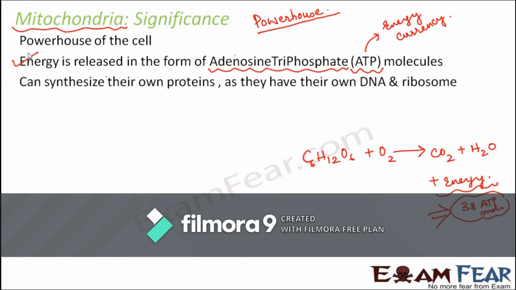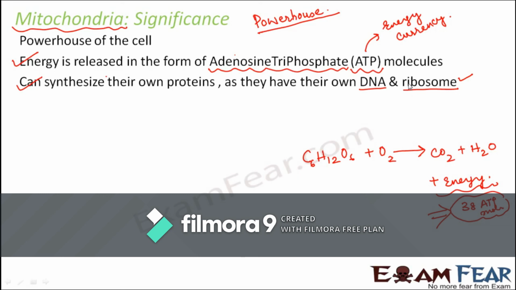It can synthesize its own proteins as they have their own DNA and ribosome. For synthesizing proteins, one important thing is ribosome, because they are the site of protein synthesis. And for protein synthesis, we also need DNA. From DNA, RNA will be produced, from RNA, proteins will be produced. And both of these are present inside mitochondria. Therefore, mitochondria can synthesize their own proteins. They are not dependent on the proteins which are coming from other organelles.